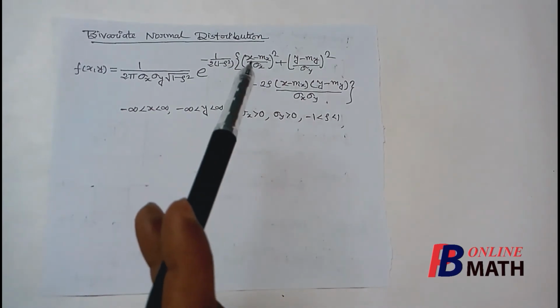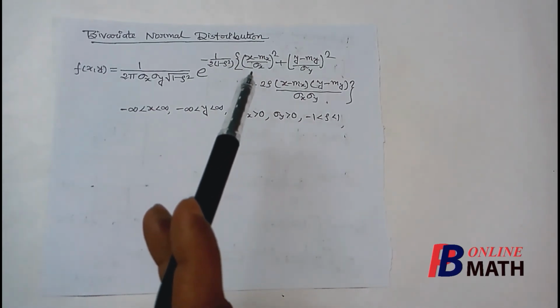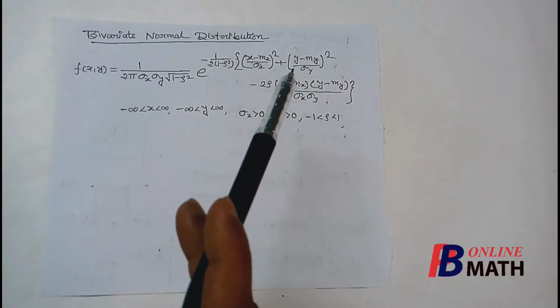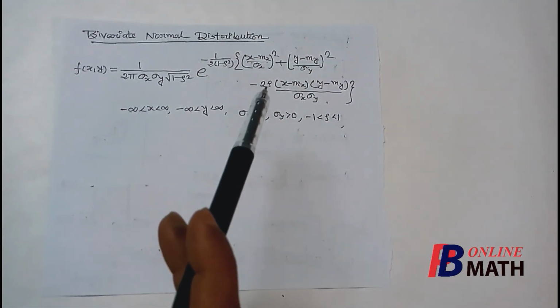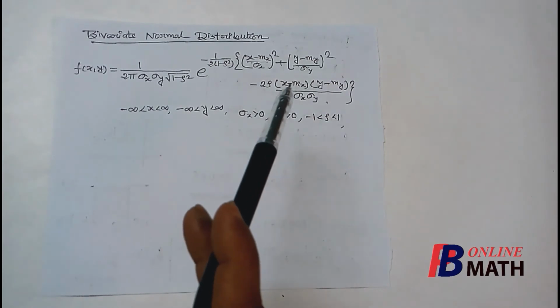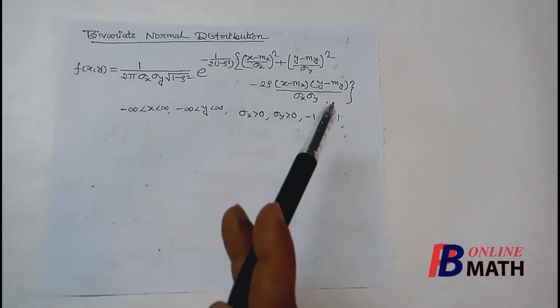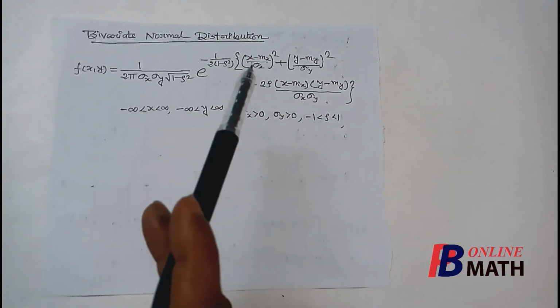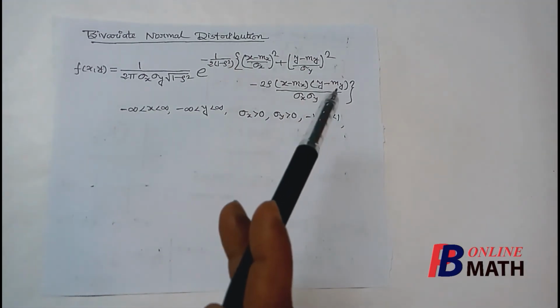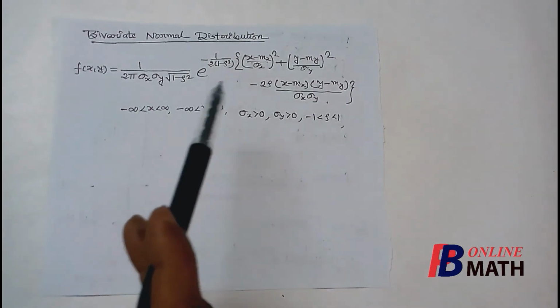It is multiplied by ((x minus mx) by sigma x) whole square plus ((y minus my) by sigma y) whole square minus twice rho into (x minus mx) into (y minus my) divided by sigma x into sigma y. Now all these terms are over e to the power.